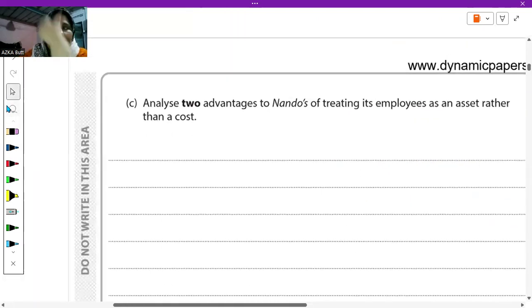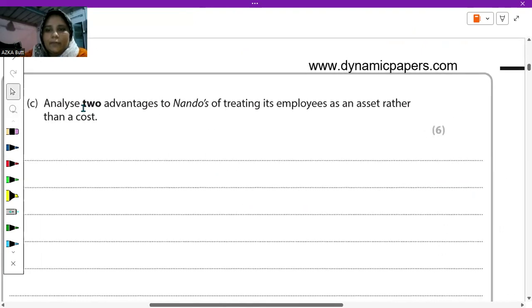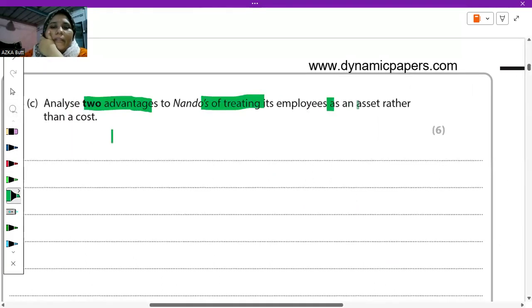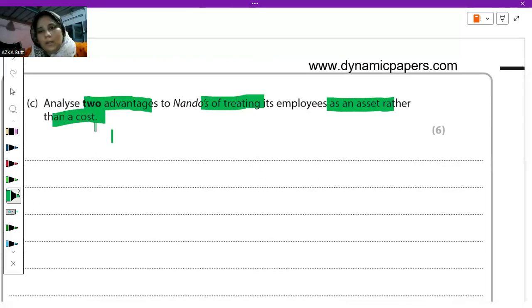Okay. So we have the next question, and this is for 6 marks. We have to analyze two advantages to Nando's of treating its employees as an asset rather than a cost. It means that if Nando's values its employees, what would be the advantages of this? Let's see. You have to state two advantages, two applications, and two analyses here.